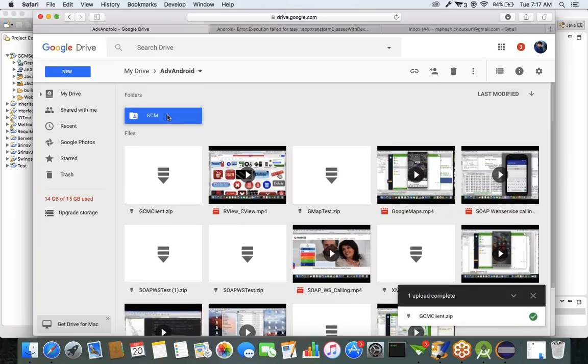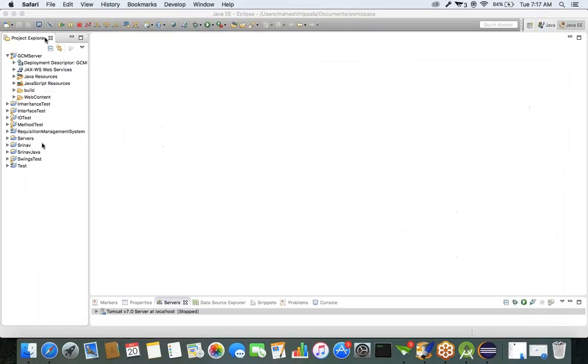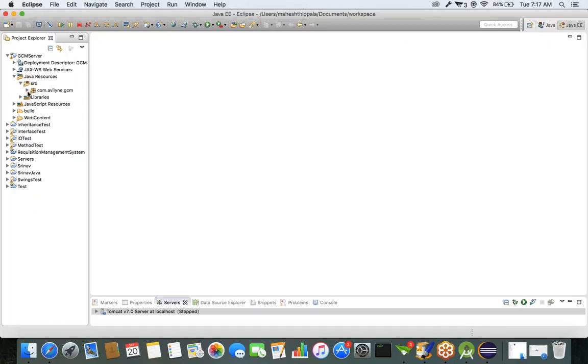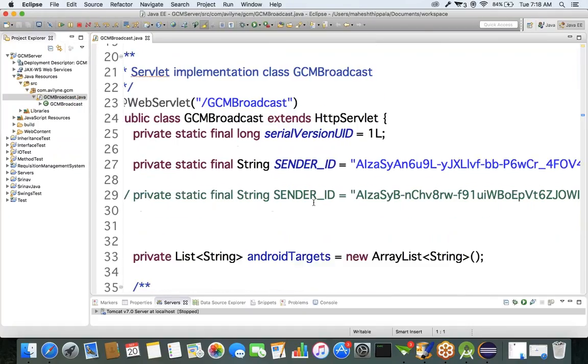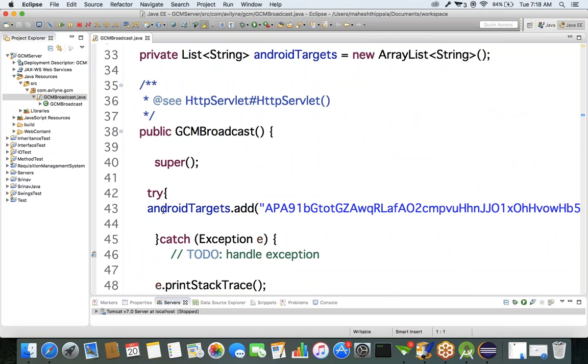This GCM folder contains a project called GCM server.rar. If you have knowledge of Java server side programming, you can import this project into your Eclipse. Mainly this is a server side program. They configure the list of registration IDs here, in GCM broadcast.java, the list of Android devices to whom you want to send notifications.